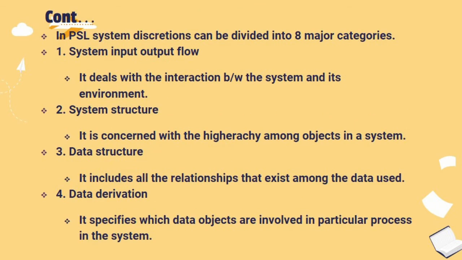In PSL, system descriptions can be divided into 8 major categories. First one, system input-output flow. It deals with the interaction between the system and its environment. Second one, system structure. It is concerned with the hierarchy among objects in a system. Third one, data structure. It includes all the relationships that exist among the data used. Fourth one, data derivation. It specifies which data objects are involved in a particular process in the system.